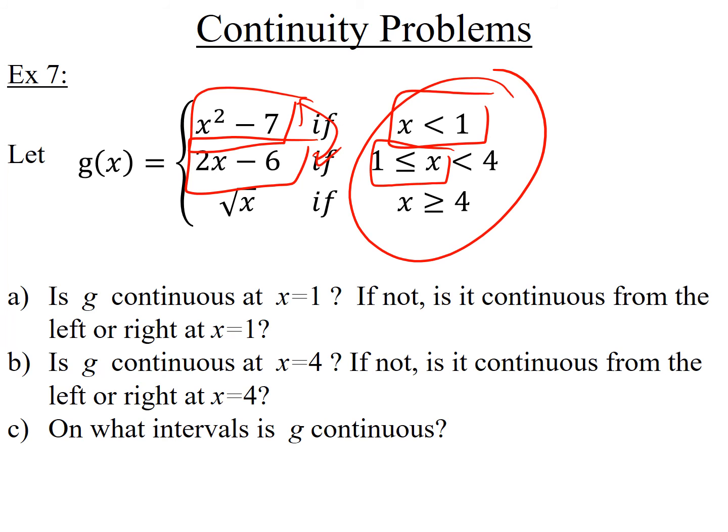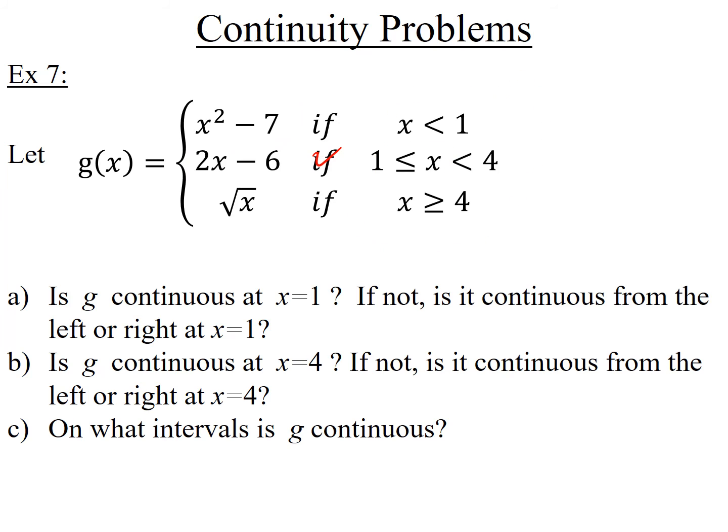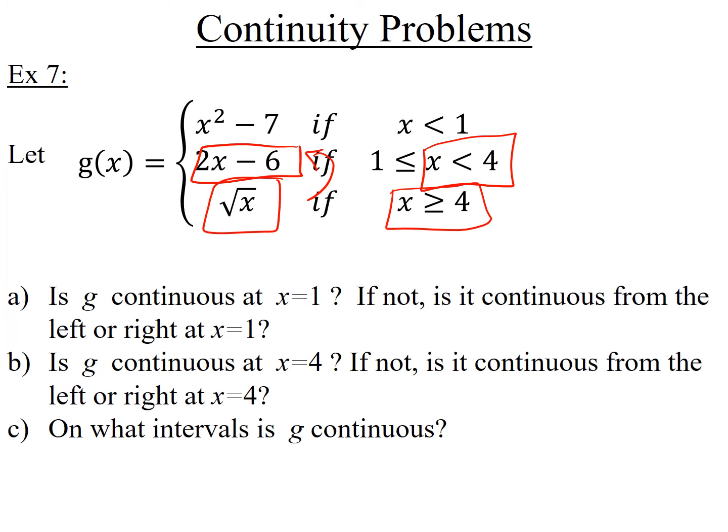Same thing with 2. I'm sorry, same thing with 4. If you're trying to figure out what's happening at 4, well, if you're on the left of 4, this is the piece that you use. If you're on the right of 4, this is the piece that you use. So the piece you use depends on what side of 4 you're on. So for that reason, you're going to have to do the number 4 separately.